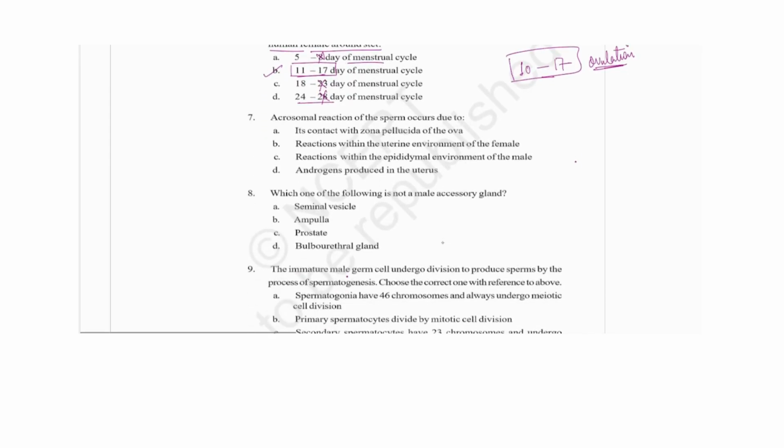Then, acrosomal reaction of the sperm occurs due to what? We have seen the acrosomal reaction occurs in contact with the zona pellucida of the ovum. It is because of the fertilizing protein, right?